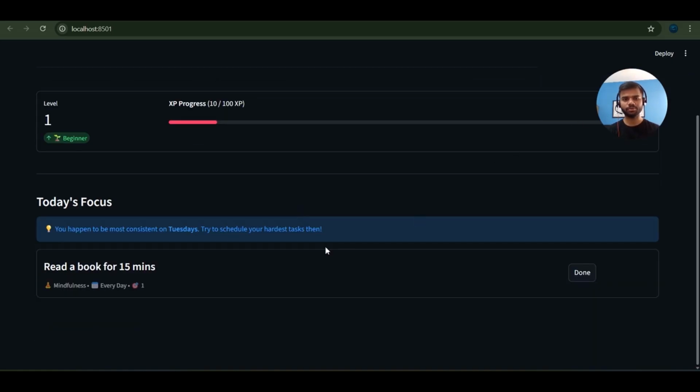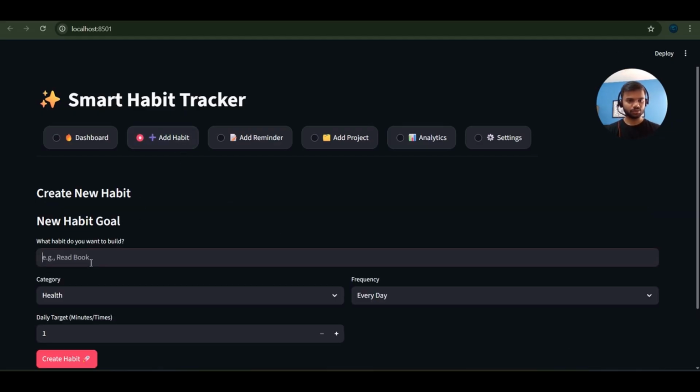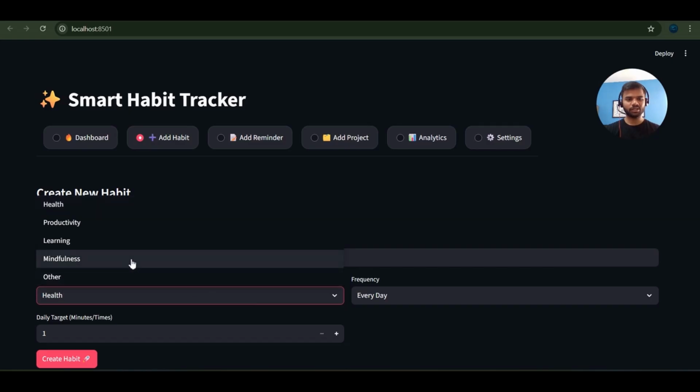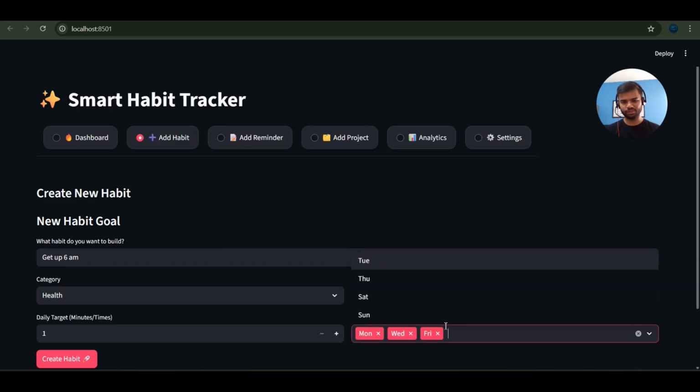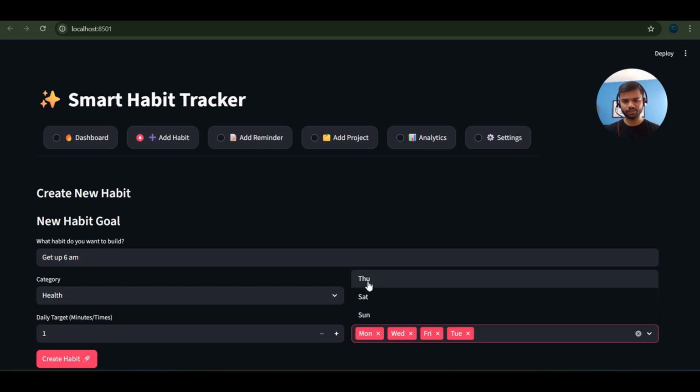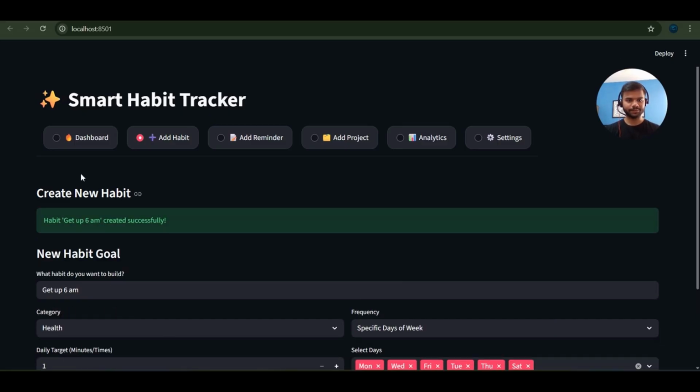And as you can see, the pop-up just appeared. Now let's add one more habit. So I will just add a habit like, let's say, get up at 6 a.m. It's related to health, so let's keep it. And let's say instead of every day, I will get up only 6 days a week. So I will choose Tuesday, Thursday and Saturday. After that, I will just click create habit.